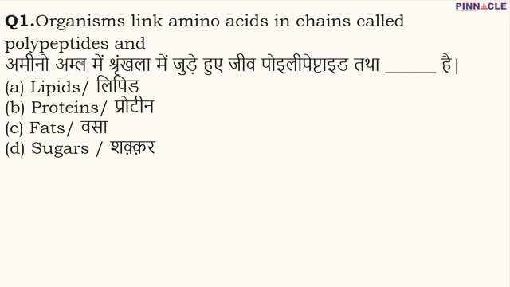Amino acids are those organic compounds which have amino group and carboxyl group as their functional group. Amino group is something like this. If any organic compound has NH2 group in it, then we say that it has amino group, and it also has carboxyl group, that is COOH group. So remember that in amino acids we have NH2 as well as COOH group.